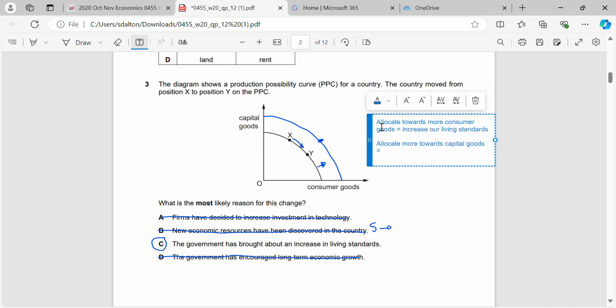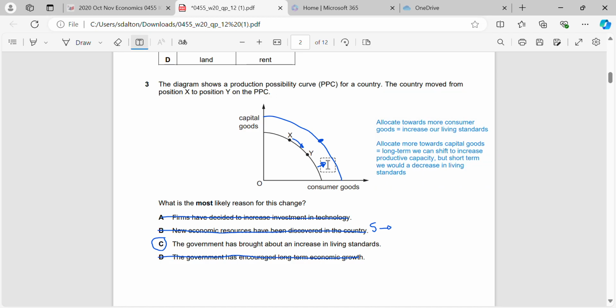Capital goods are those that allow us to make more in the future. So long term, we can shift to increase our productive capacity. But short term, we would have a decrease in living standards because we would be giving up more consumer goods if we moved towards capital, so from Y to X for example.